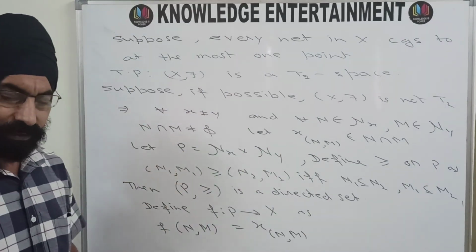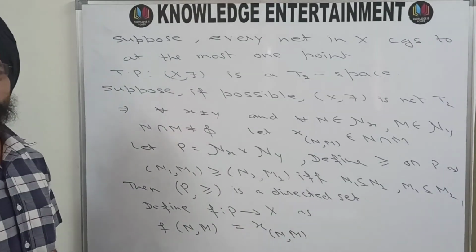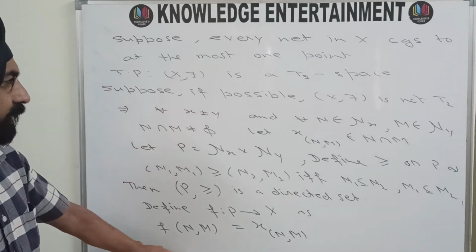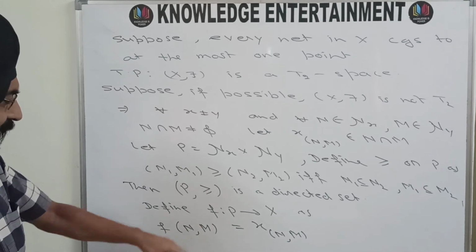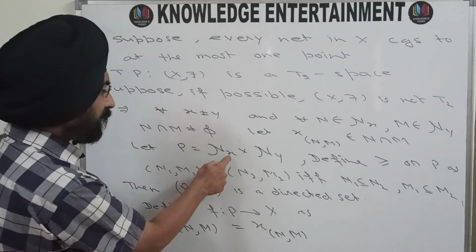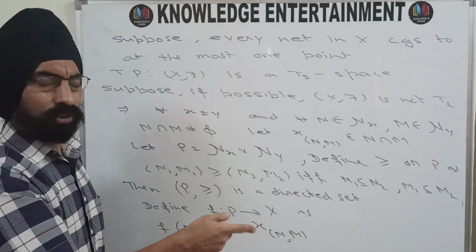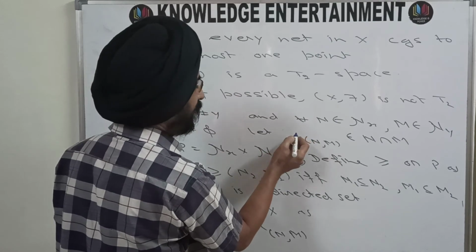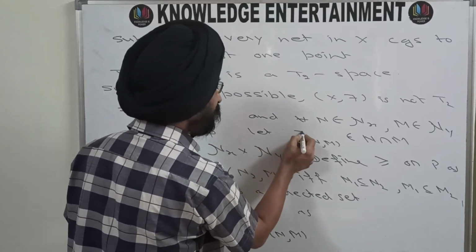This we have defined, and now we will show that this net converges to x as well as to y. Actually there may be some confusion in this x and this x. So better if you replace this x by some other notation, take it as z_nm.